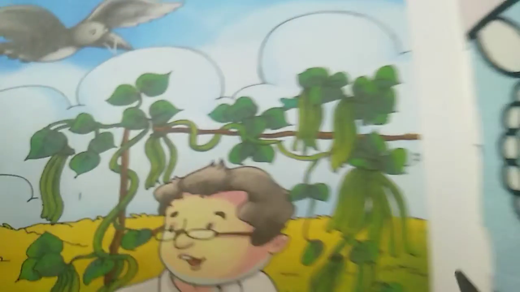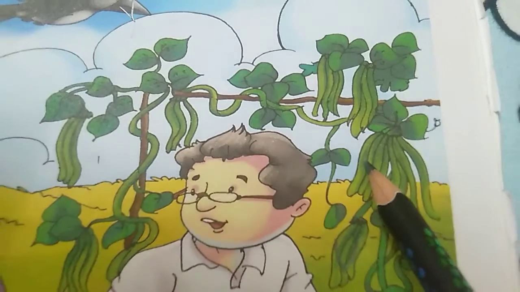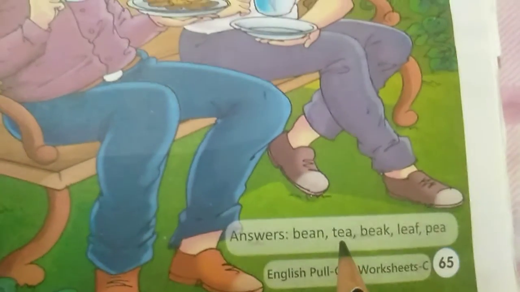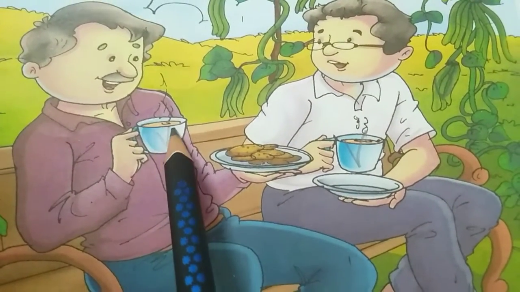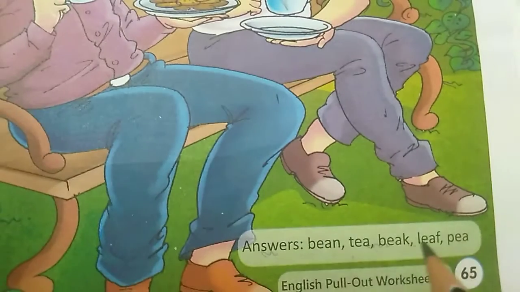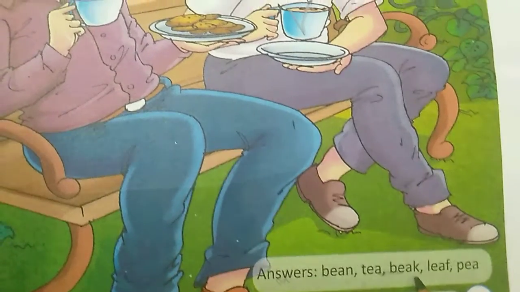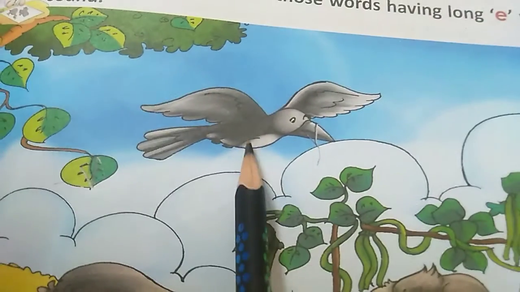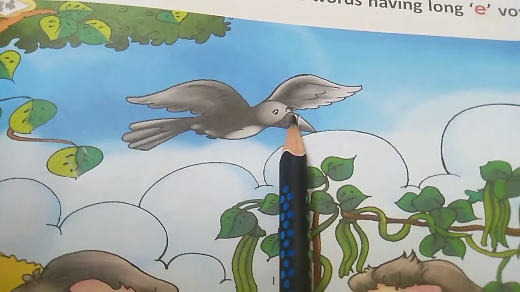B-E-A-N, bean, for bean, put tick mark here. And next is T-E-A-T, for tea, put tick mark here. B-E-A-K, beak, look, the bird, and this one beak.